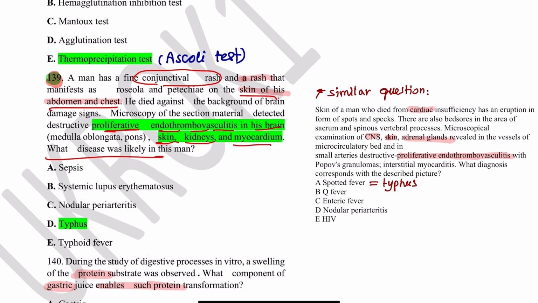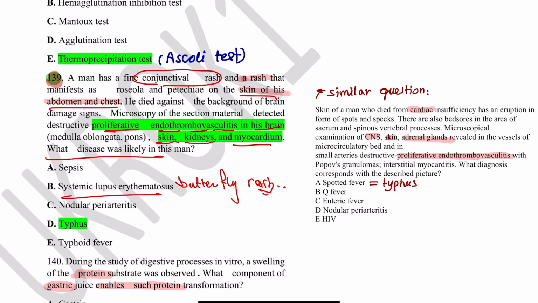What disease is most likely in this man? So, first of all, a rash, then vasculitis, or inflammation of blood vessels, in the brain, skin, kidneys, and myocardium. You may think, first of all, of systemic lupus erythematosus, which has a rash, but they did not mention the butterfly rash, which is a specific pattern for systemic lupus.